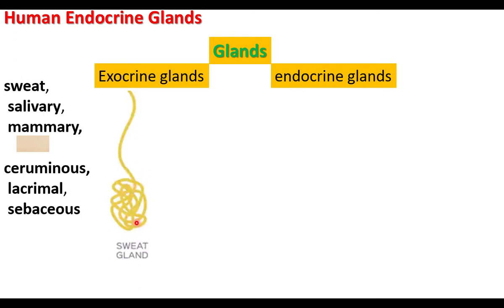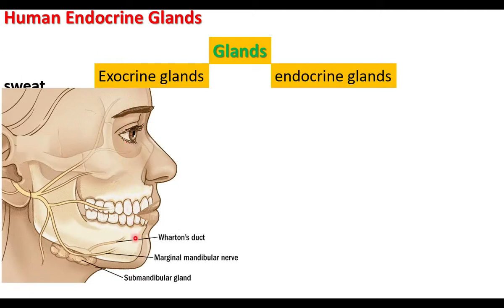This is a sweat gland. A sweat gland has a duct. The duct opens on the skin surface. Salivary glands inside the mouth also have ducts or tube-like structures. Through the tubes, the saliva is carried. But endocrine glands do not have ducts. They are ductless glands. Then how do they transport their secretions? Their secretions are transported through blood. Endocrine glands secrete hormones. Hormones are transported through blood.